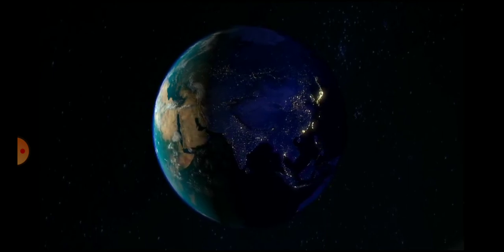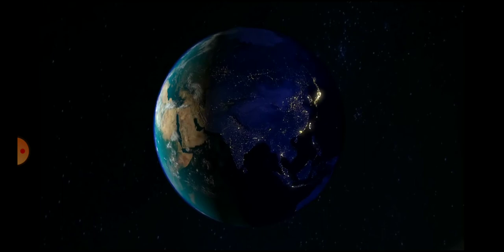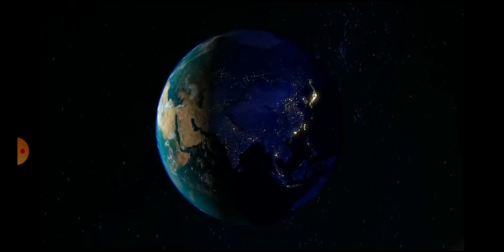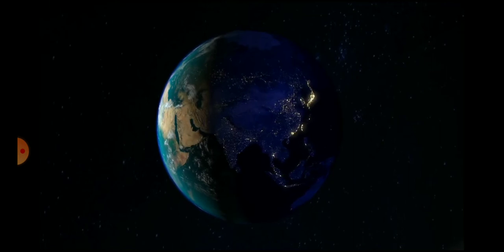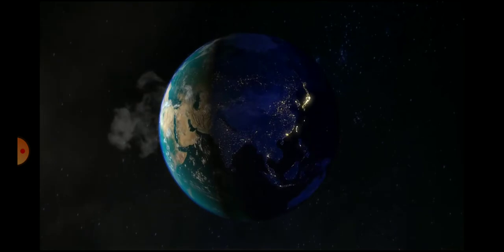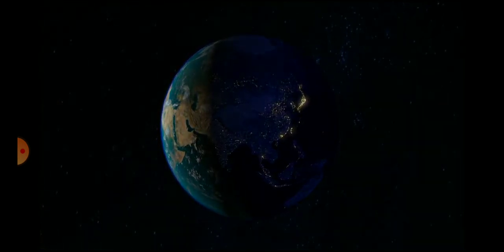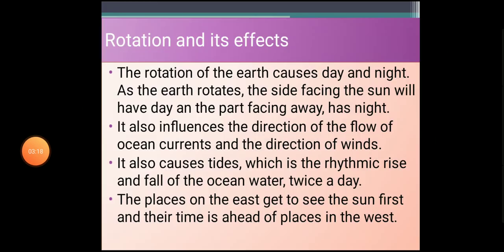Our earth moves from west to east and it completes its one rotation in 24 hours. This 24 hours is known as 1 day, and the rotation of the earth causes day and night. Now let us talk about more effects of the rotation of the earth.